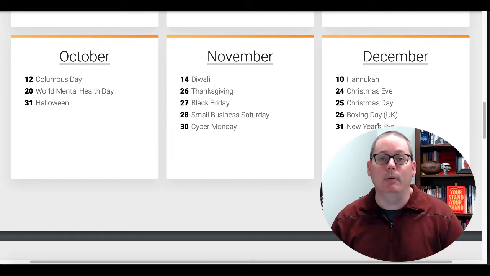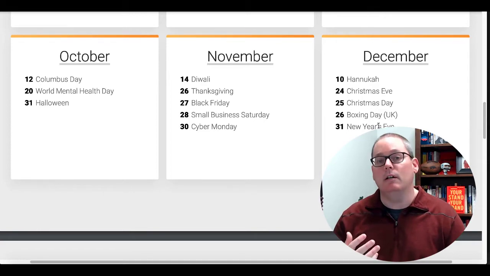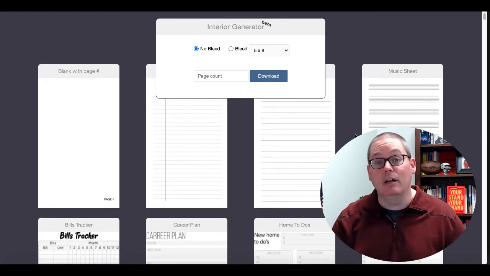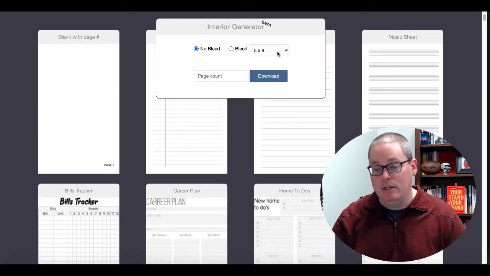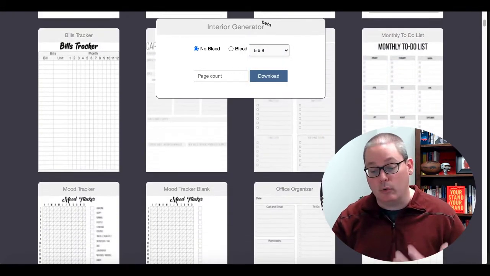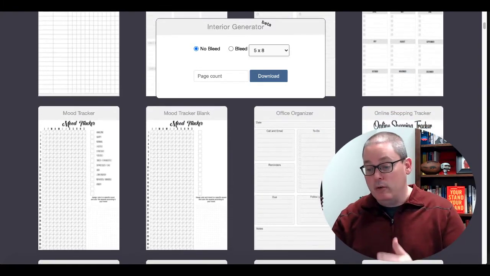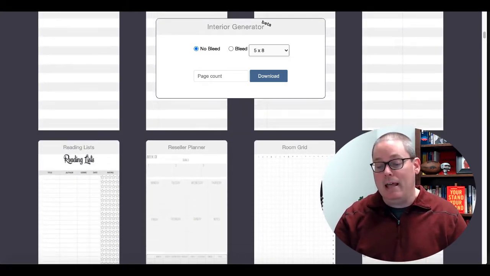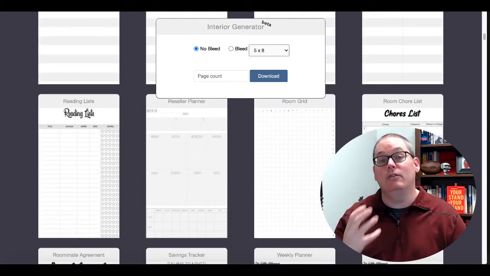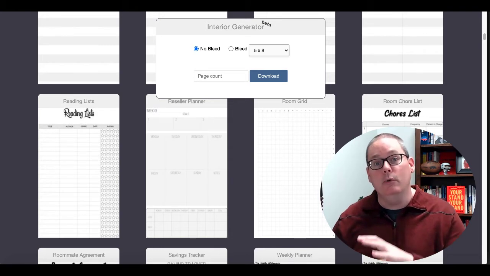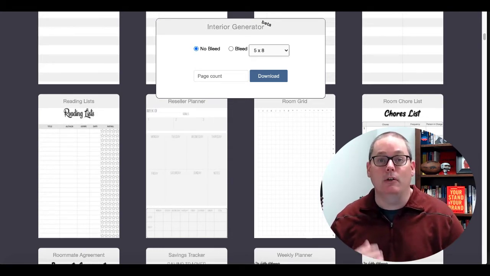So what kind of low content book ideas can we come up with? Well, we can start first by just jumping into a tool like BookBolt. And as you can see here, BookBolt provides you done for you interiors that you can simply just set the size that you want to download and your page count, and you can download them. If you just simply scroll through here, and again, there's a link in the description to pop over to BookBolt and you can get access to this, you can see that there's just all these different interiors, and the idea and the concept here is to generate ideas for low content books. And then we're going to do research over at Amazon, and we're going to look and say, how can we angle these low content books for Q4 to make sure we're ready for people that are shopping during these holidays.